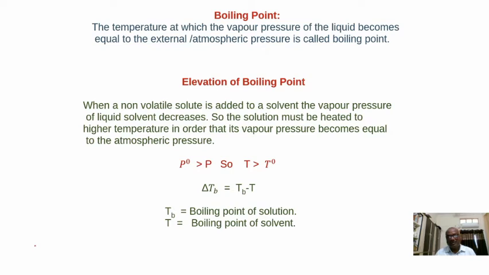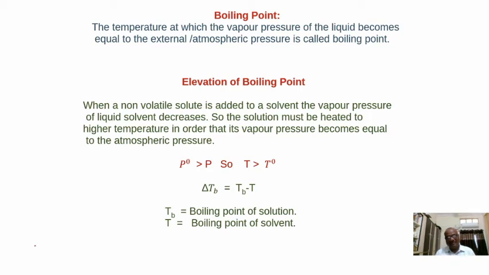Suppose we dissolve more and more quantity of non-volatile solute in the liquid solvent, then what happens? The vapor pressure of the solvent further decreases. So more heat is required to equate the vapor pressure of the solution to the external pressure.